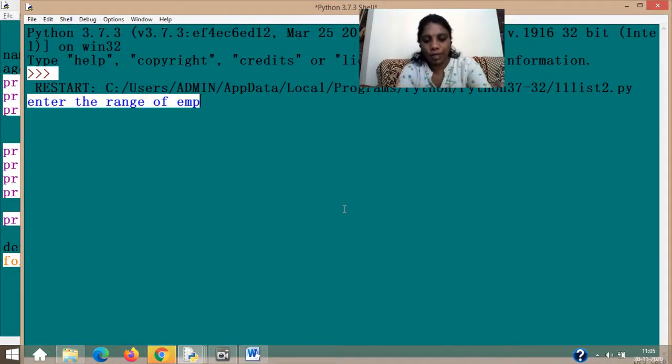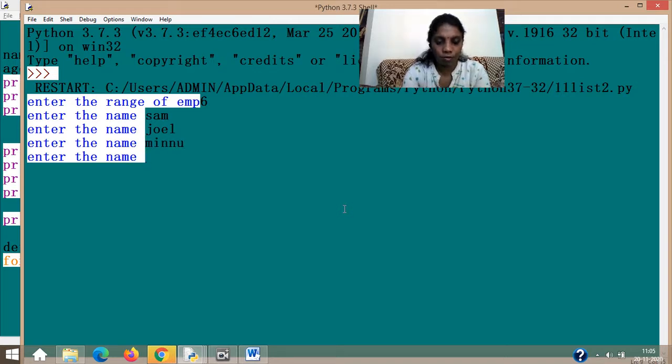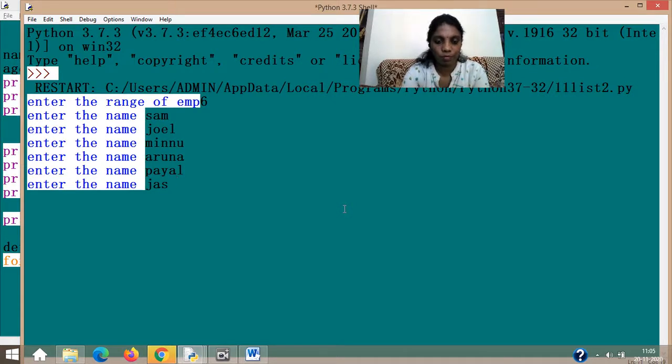Enter the range of employees. I need 6 people's names there. Okay, the name is entered. Sammy, then Joel, Minnu, Aruna, Payal, and then Jasmine.